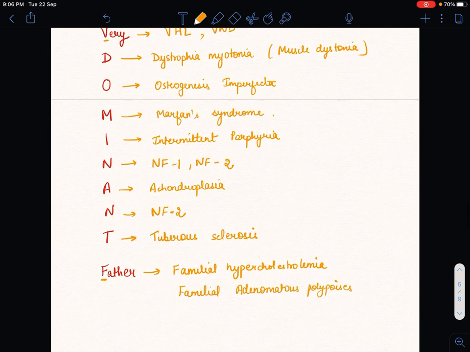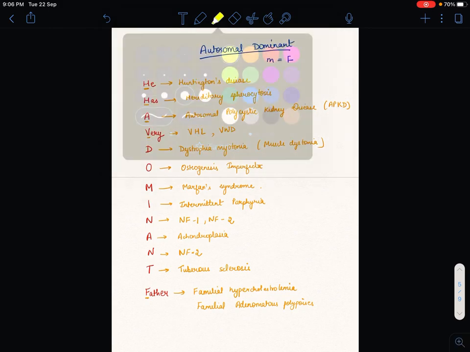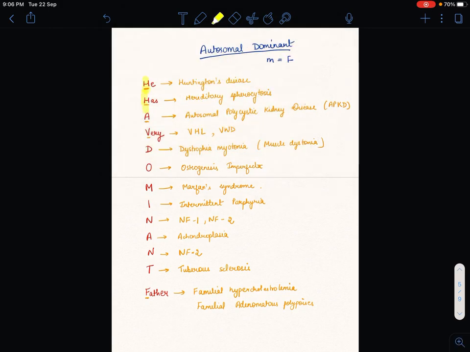So here is our trick: autosomal dominant, and in autosomal dominant we have he has a very dominant father. In autosomal dominant, male and female are both equally affected, and in every generation it is present, meaning there is no skip of generation. The mnemonics for this is he has a very dominant father.